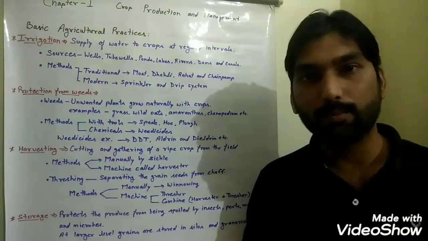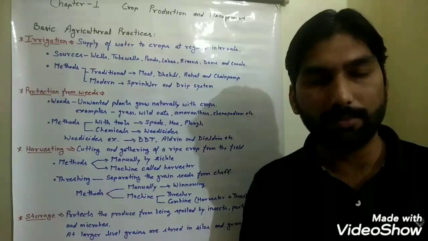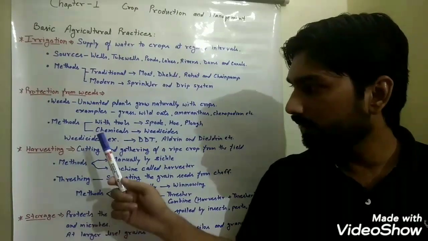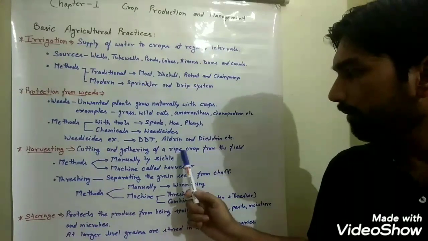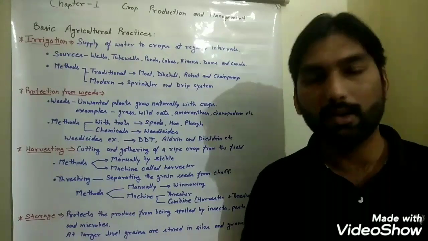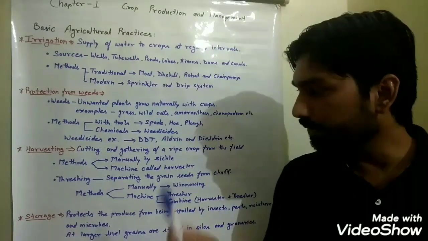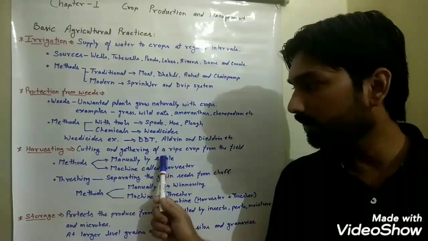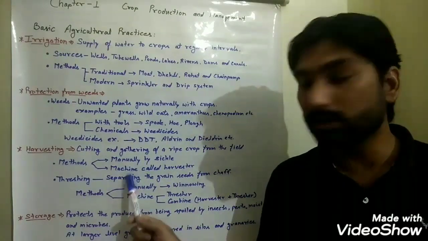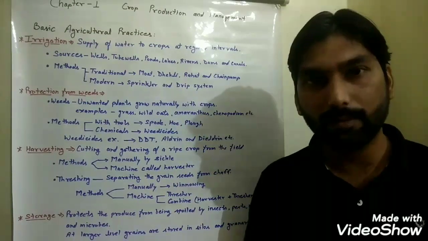So now we are going to move to the next topic, that is harvest. Once the crop is mature, it must be removed from the field, and cutting and gathering of a ripe crop from the field is known as harvesting. Generally in our country, at lower level in small fields, farmers use a tool, the sickle, to harvest the crops manually, but at larger level a machine known as a harvester is used to harvest the crops from the field.